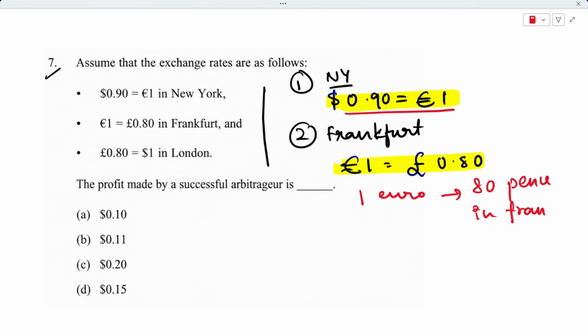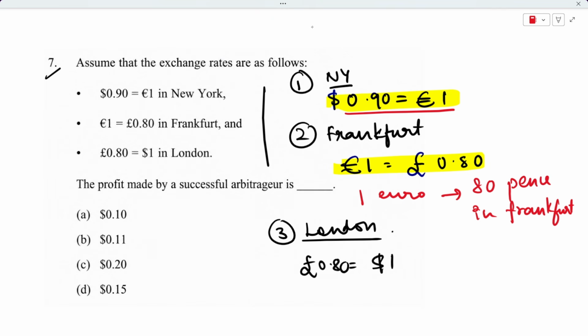And the last market that we have is London. In London, the exchange rate is that 80 pence will get you $1. So we are clear with all the exchange rates that we have in this question.